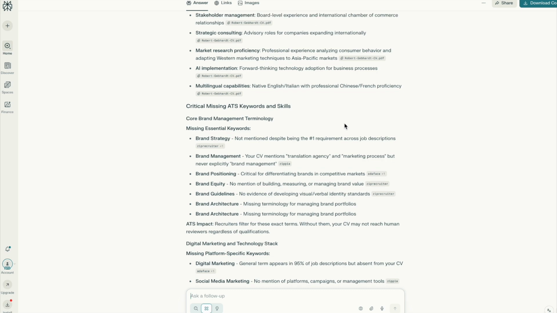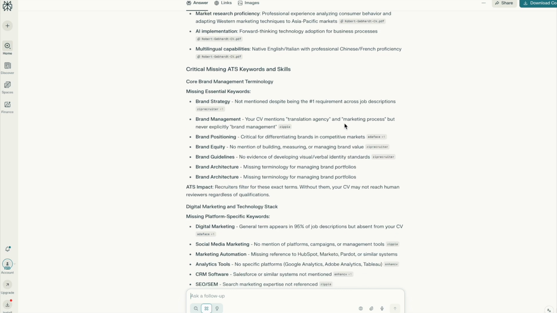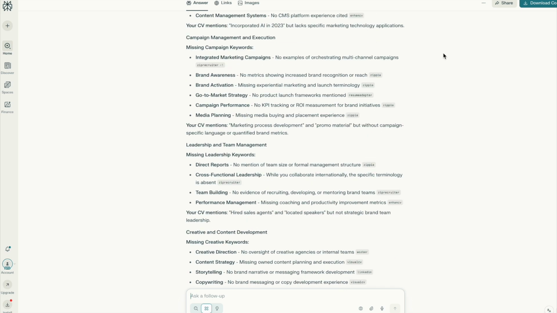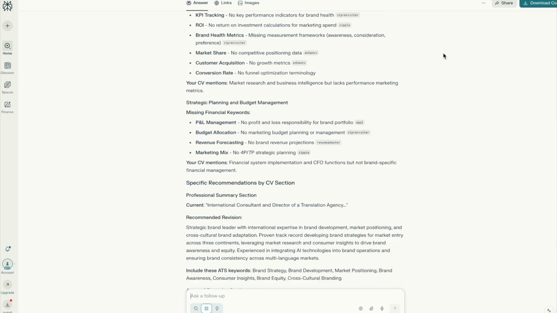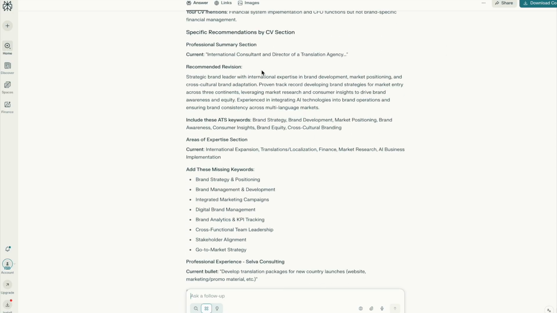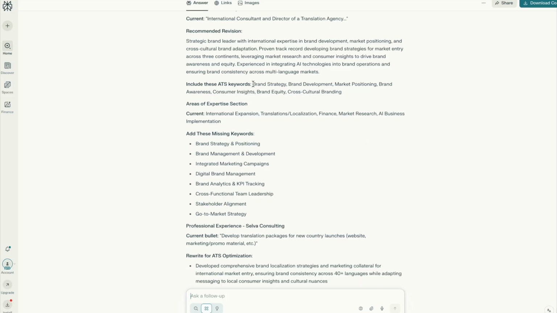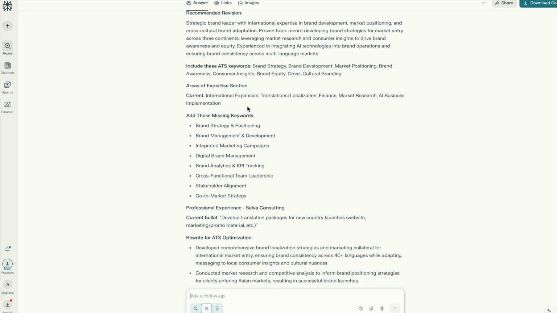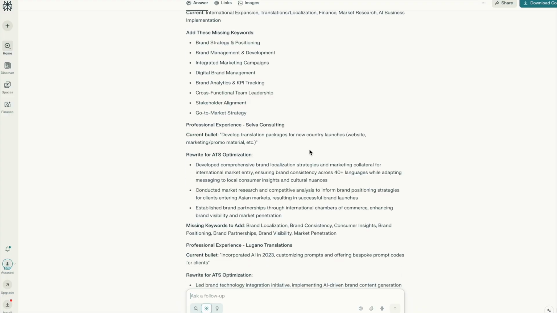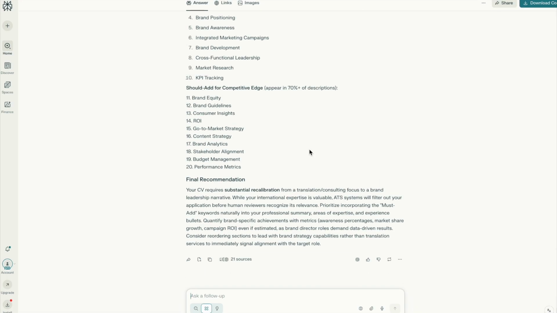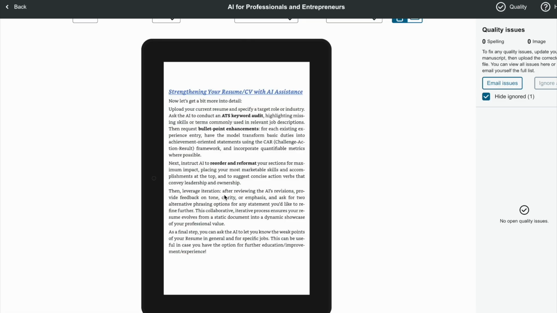I was going to ask it for bullet points in order to improve upon what I have already. And as you can see, it gave more than enough information here. Recommended revision, include these ATS keywords in the future, areas of expertise section, etc., etc., etc. Okay, I won't read through the whole thing, but let's carry on. So I had the bullet point enhancements. I'm not going to waste time on that.